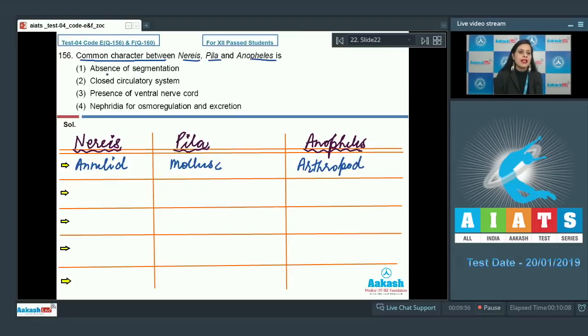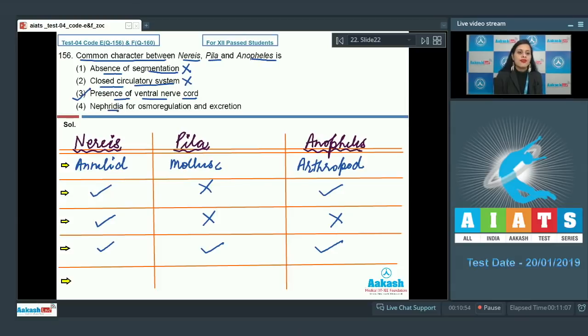The very first option given is absence of segmentation, and we know that Nereis exhibits segmentation, Pila do not exhibit this property, and Anopheles also exhibits segmentation. So this cannot be a correct option. The next option is closed circulatory system. Nereis exhibits closed circulatory system, Pila has open type of circulatory system, and Anopheles also have open type of circulatory system. So option number 2 is also incorrect. Third option is presence of ventral nerve cord, and as we know that all these are non-chordates and have ventral nerve cord, so this is a correct answer to our question.